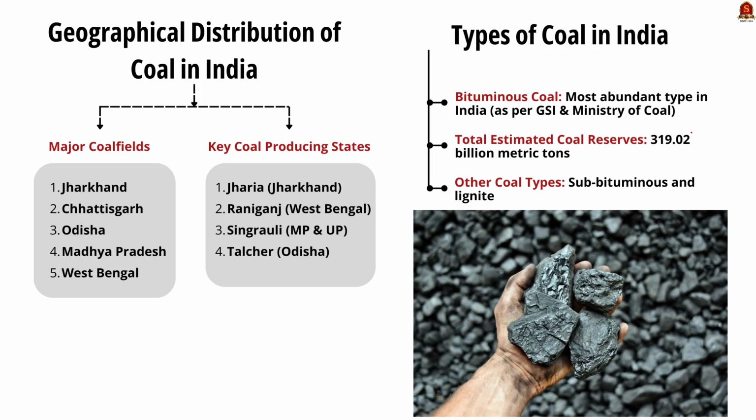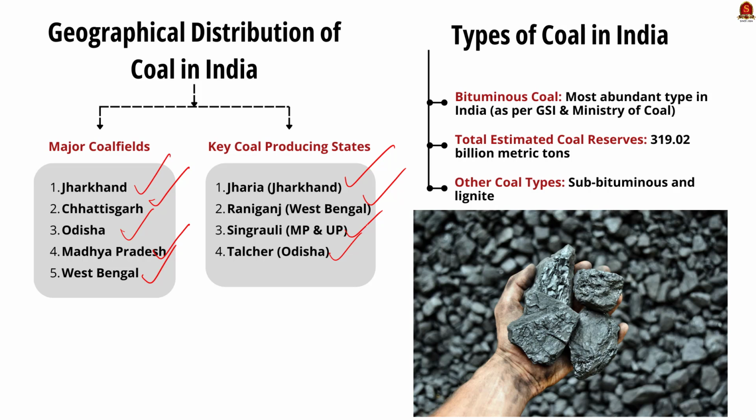See, coal reserves in India are primarily located in eastern and central region of the country. Major coal producing states include Jharkhand, Chhattisgarh, Odisha, Madhya Pradesh and West Bengal. India has several coal fields where coal reserves are concentrated. Some of the important coal fields include the Jharia coal field in Jharkhand, the Rani Ganj coal field in West Bengal, Singrauli coal field in Madhya Pradesh and Uttar Pradesh, and the Talcher coal field in Odisha.